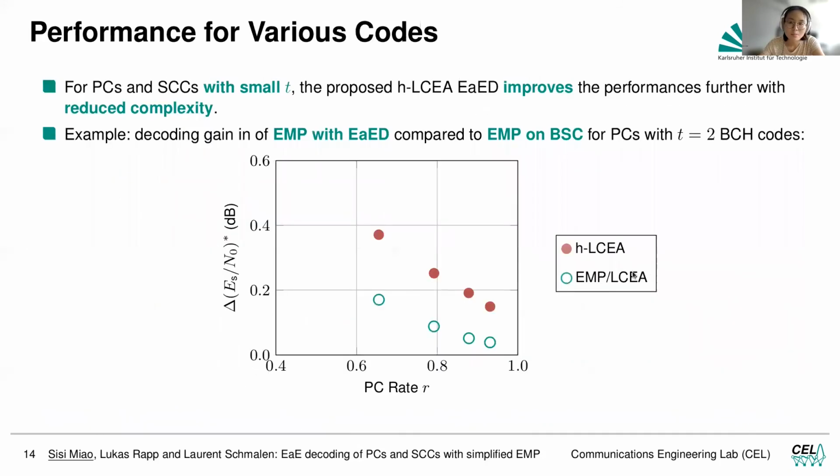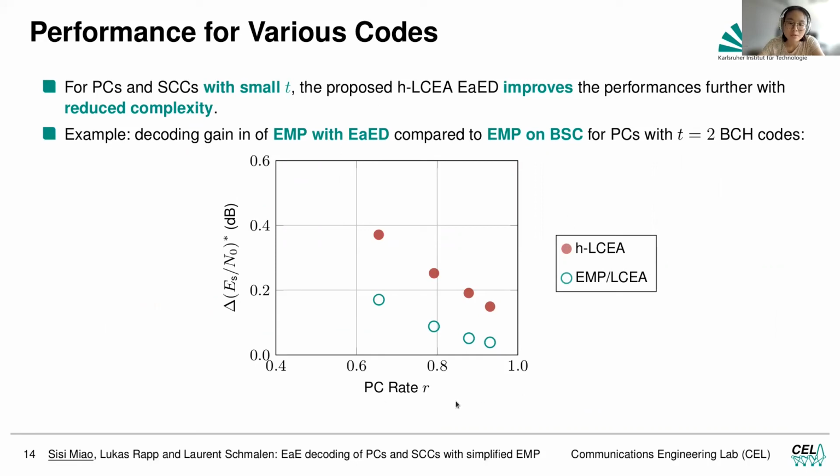And here are some more numerical results. We consider product codes with small t, which is where the heuristic algorithm performs the best.